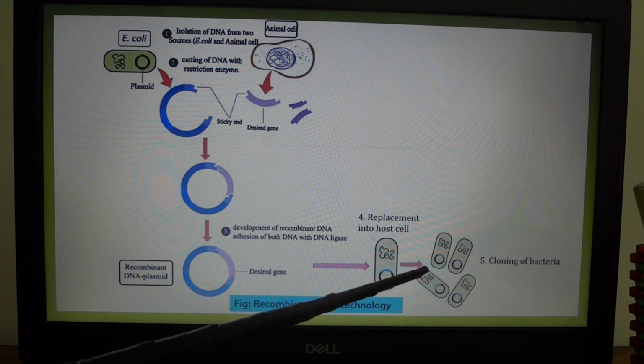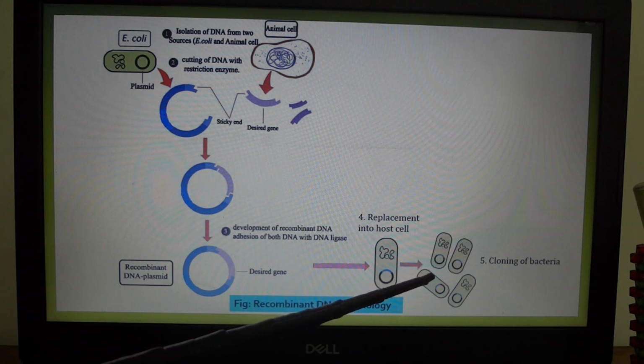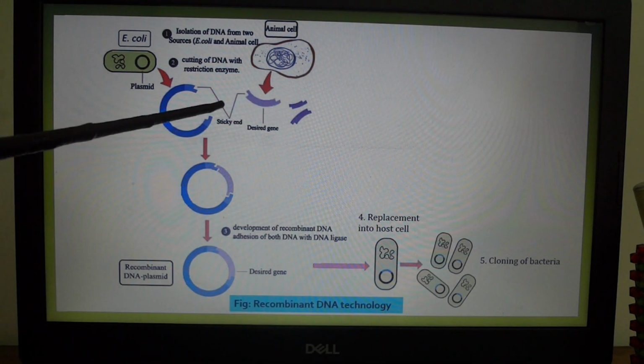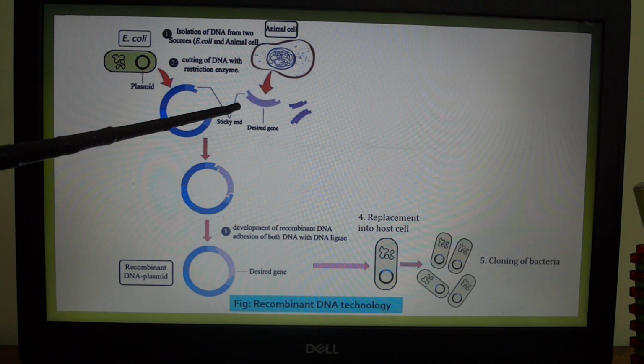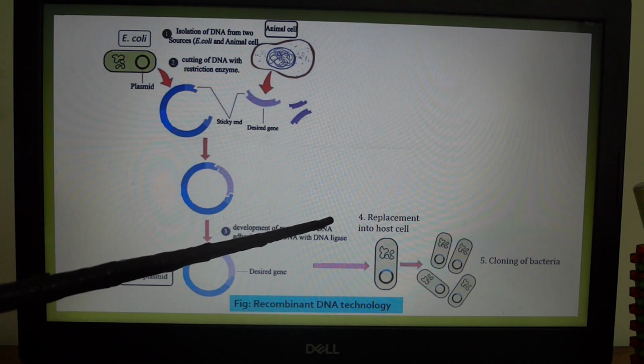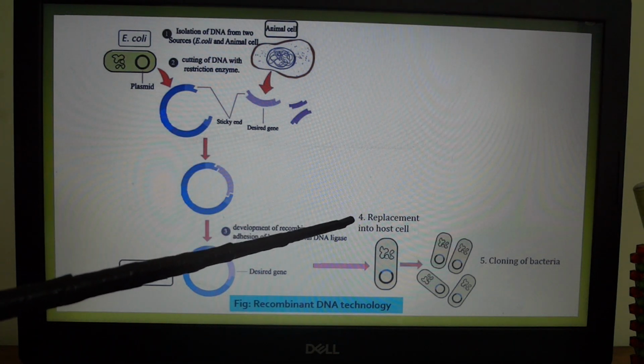Now, the last stage, evaluation. A test is to be done whether the recombinant plasmid DNA is multiplied successfully or not. To prove this, an antibiotic resistant gene is attached with the desired DNA molecule. It is now grown in the antibiotic rich culture medium.